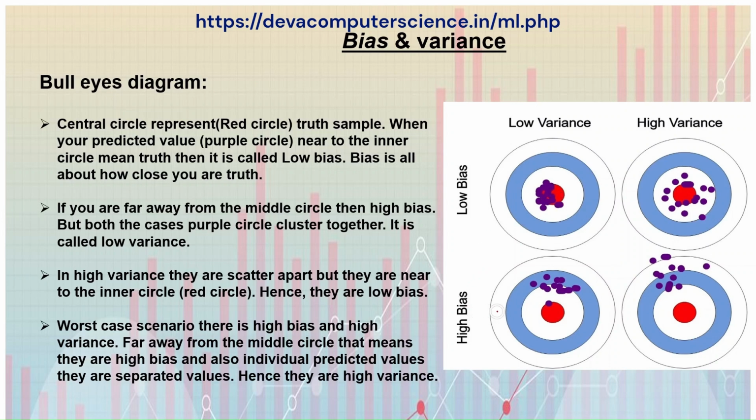If you are far away from the middle circle, then it is high bias. In both cases, if the purple circles are clustered together, it's called low variance. In high variance, they are scattered apart, but they are near the inner red circle. Hence, they are low bias, high variance.